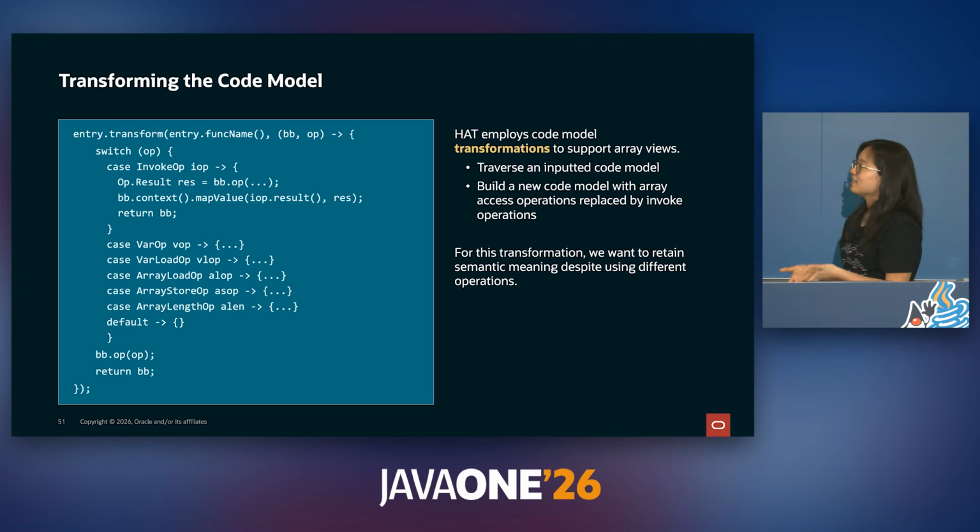On the left is an example of how you might transform a code model. For array views specifically, we want to be extra sure that we maintain the semantic meaning of the code model despite changing these operations. Let's walk through how we might use transformations to support array views.